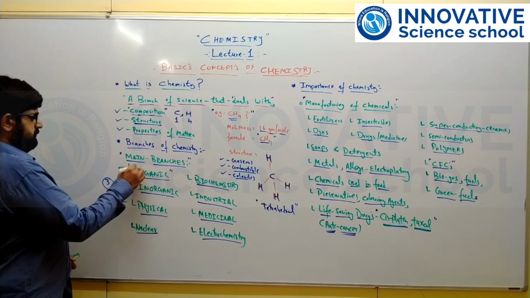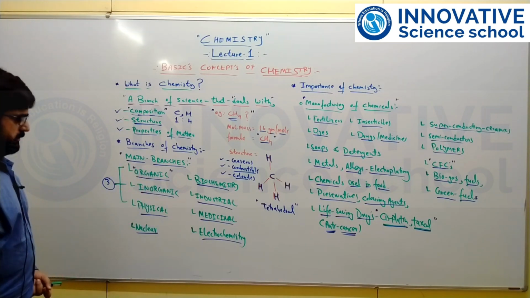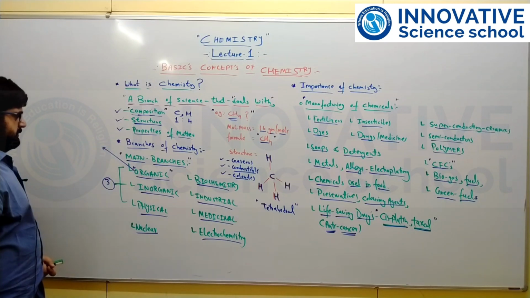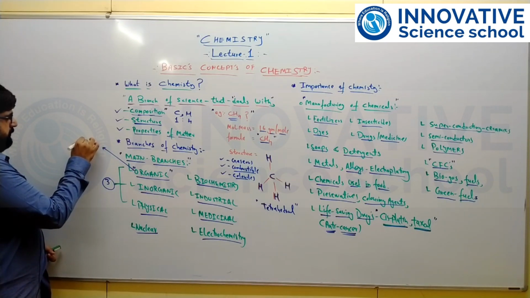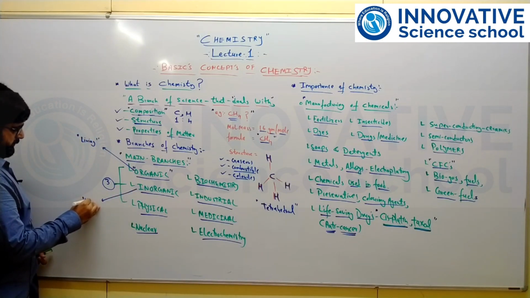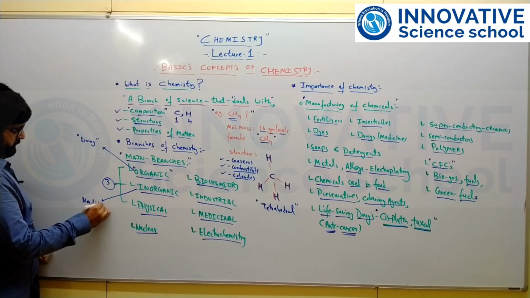See, organic, as we know, is one of the basic branches. The previous meaning of organic stood for living, and inorganic means related to non-living.